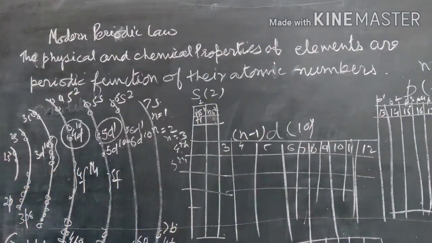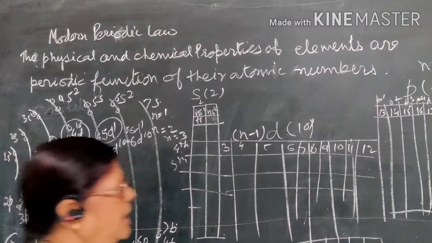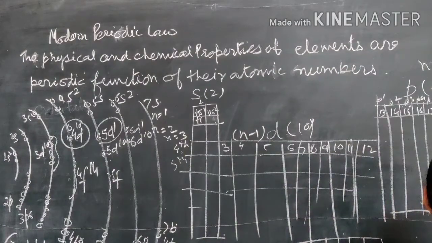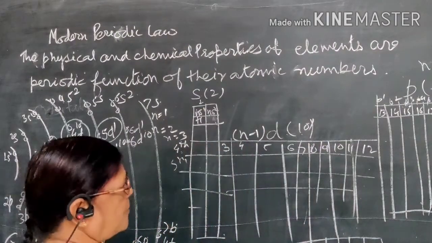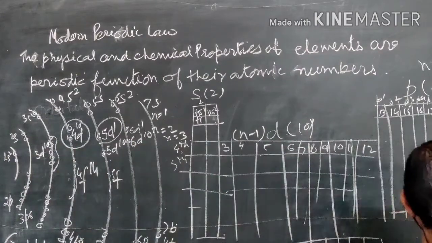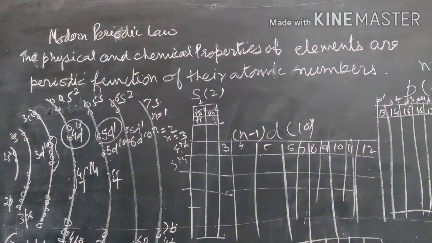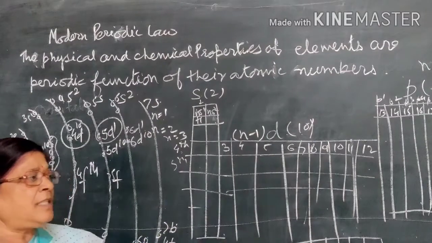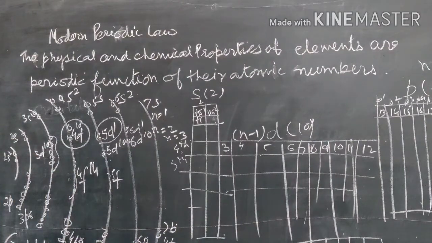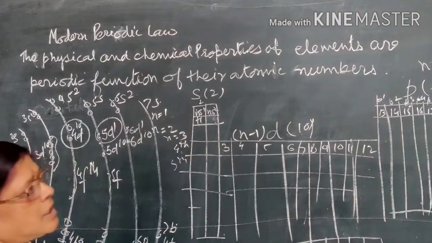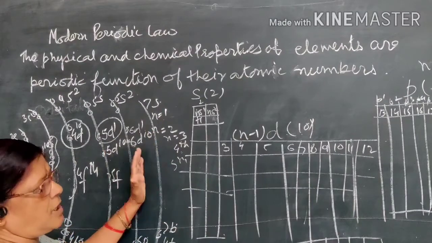When you come to the sixth period, there will be the filling of the f orbital. So when n is equal to 6, the total number of elements is 32. Afterward, when n is equal to 7, the period is incomplete because 6d is not completely filled, and that's why the seventh period is incompletely filled. In this way, the whole modern periodic table is classified on the basis of electronic configuration.